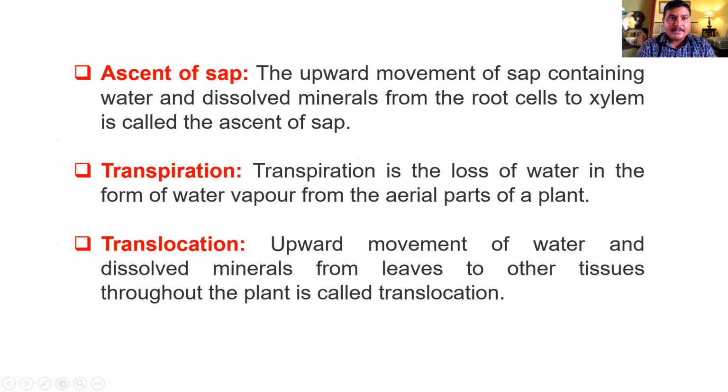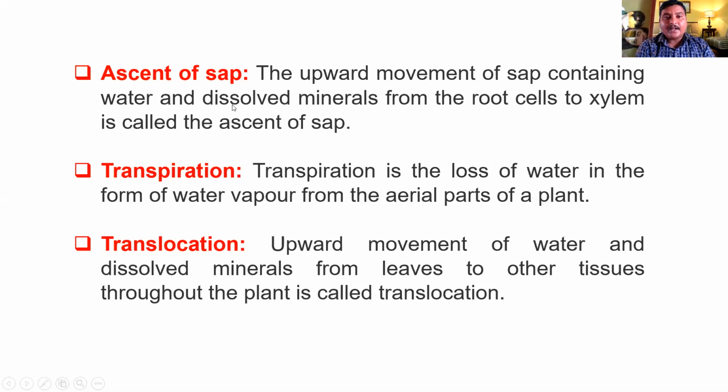Some other definitions. What is meant by ascent of sap? Ascent of sap means the upward movement of sap containing water and dissolved mineral from root to the xylem. Xylem sap, with inorganic salt, organic salt, minerals, and nutrients along with water, moves from root to the upper part. Upper part means the topmost part, leaves, or any other part. This is called ascent of sap.